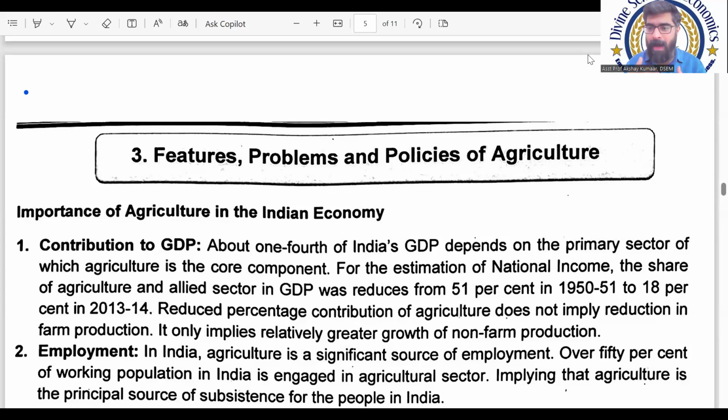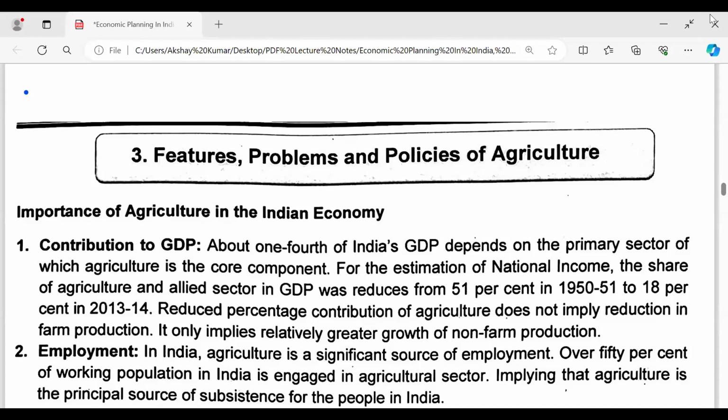So remember, our planning phase, with the 5-year plans, started in 1951. From that period onwards till 1991, in this phase, we are looking at what were the features of Indian agriculture, what were the problems faced in Indian agriculture during this period, and what were the policies taken by the government in Indian agriculture from 1951 to 1991. So let's quickly start with this lecture.